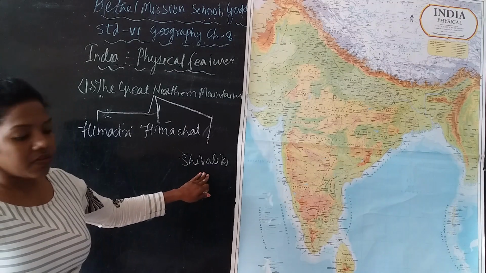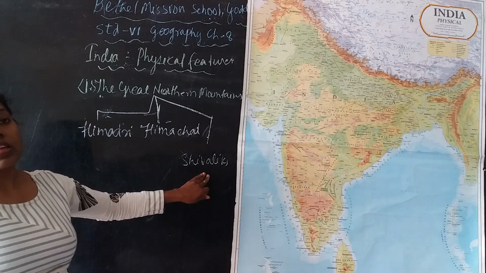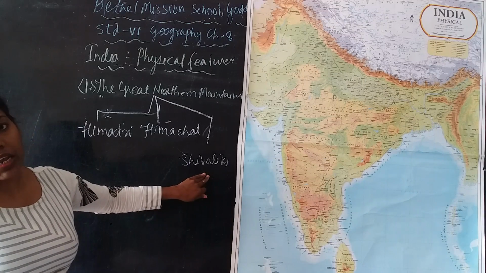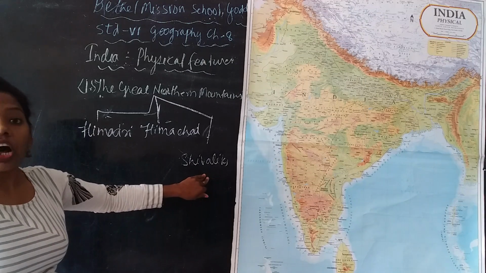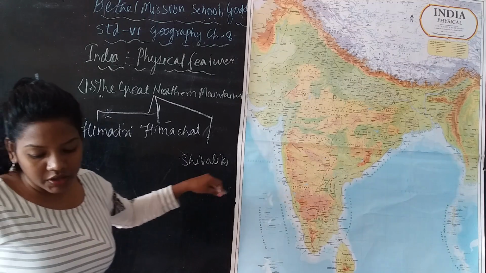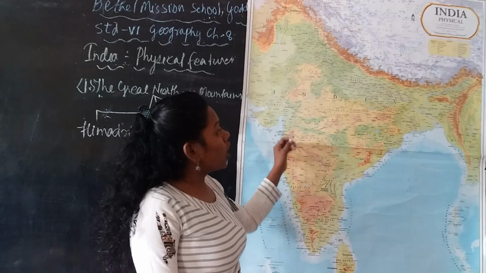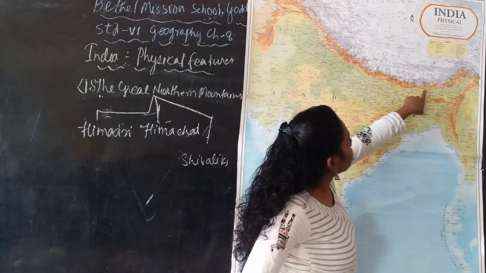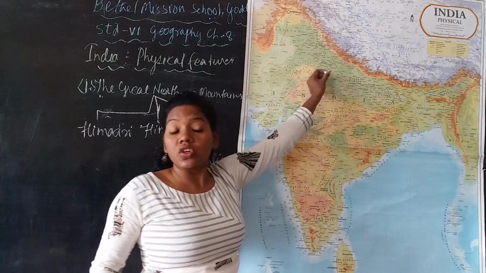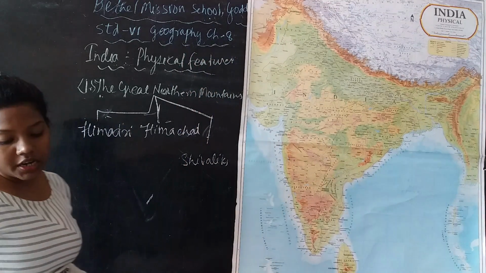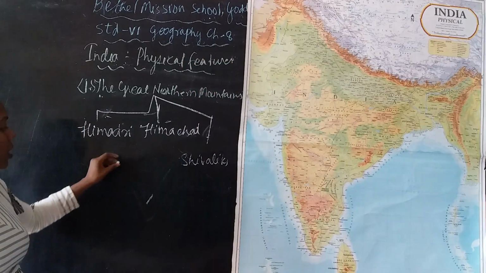Next is the Shivaliks. This is the last and southernmost range of the Himalayan mountains, and its average height is 1,200 meters. It also has longitudinal valleys. These ranges which you see, this is the Shivaliks, the outermost range of the Great Himalayas, and it has longitudinal valleys the same as this.